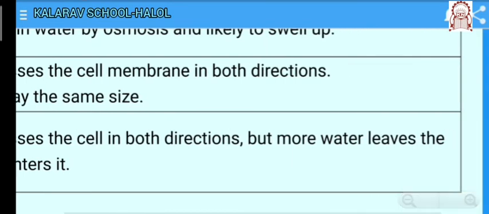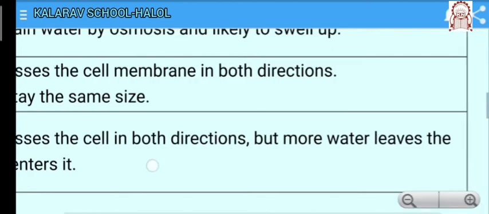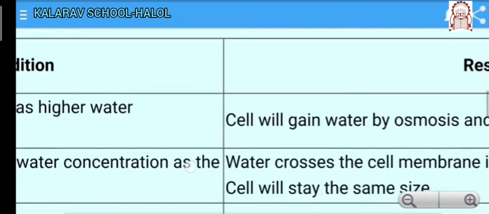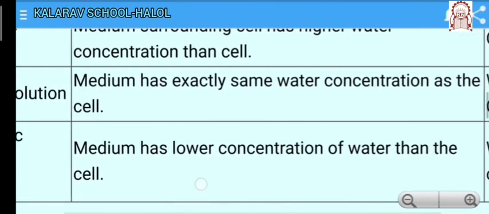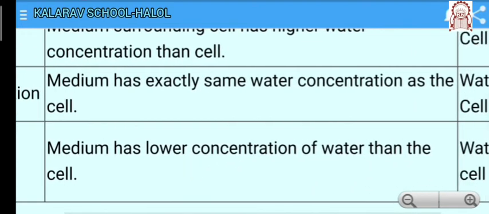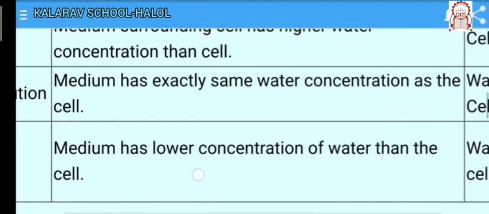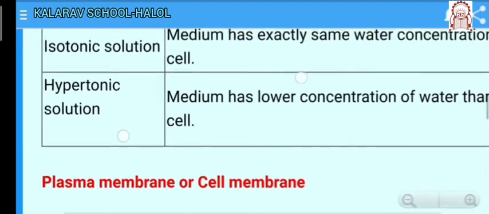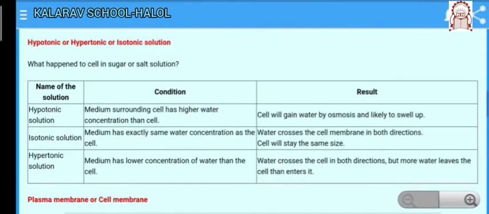So, the cell will lose water by osmosis, and in this way the cell will shrink. This is called a hypertonic solution. Plant cells tend to gain water through osmosis. Absorption of water by a plant root is also an example of osmosis.